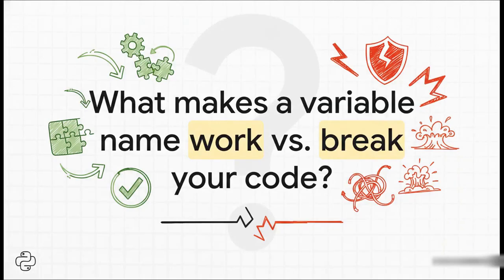So that brings us to the big question, right? What's the real difference between a variable name that works perfectly and one that just crashes everything? It all comes down to a few key rules, some small details that make all the difference. Let's start with the ones you absolutely cannot break.